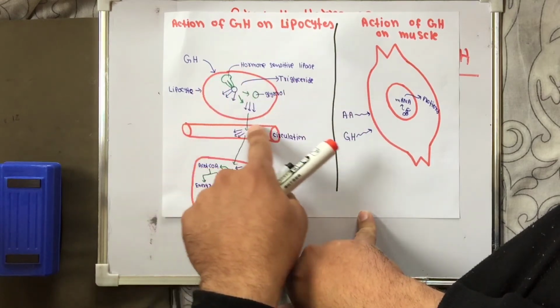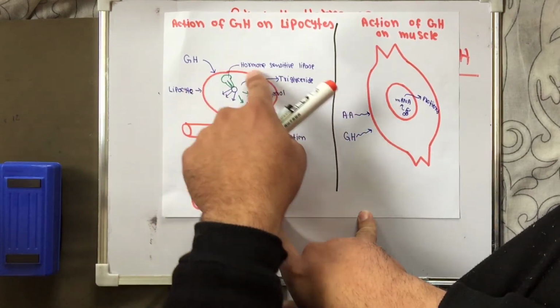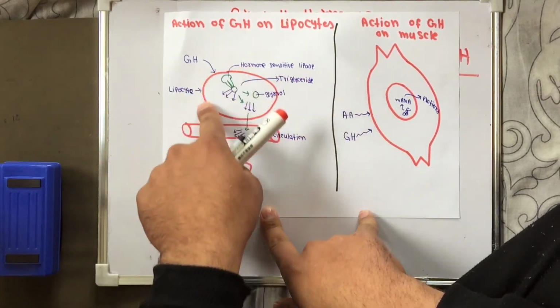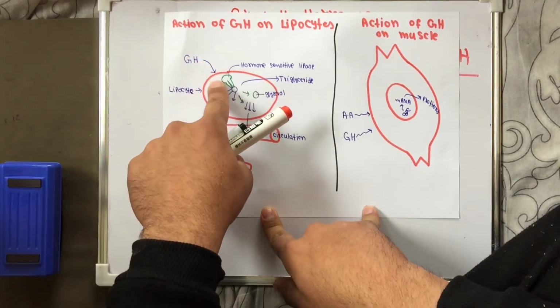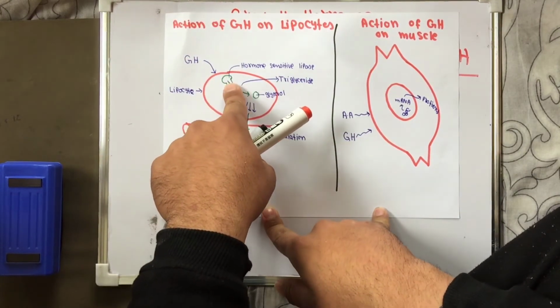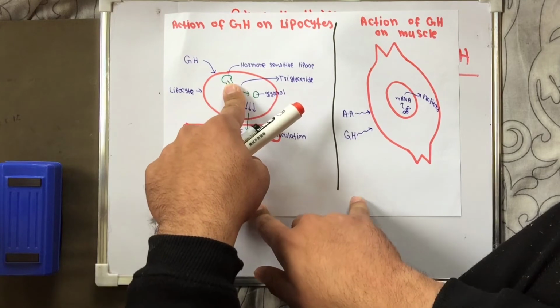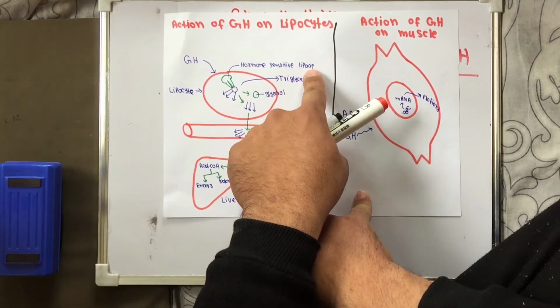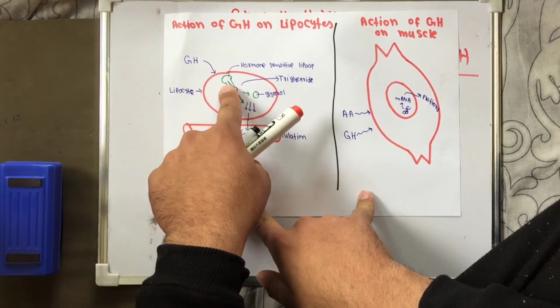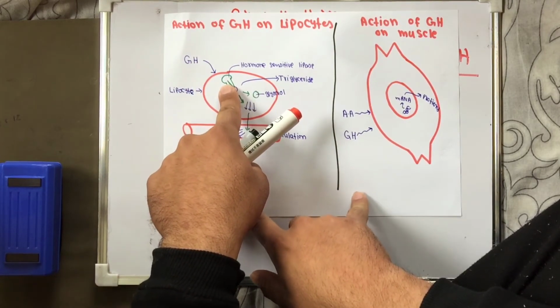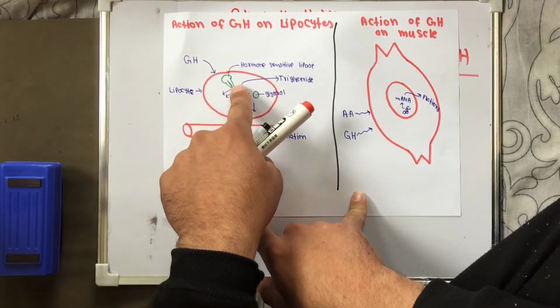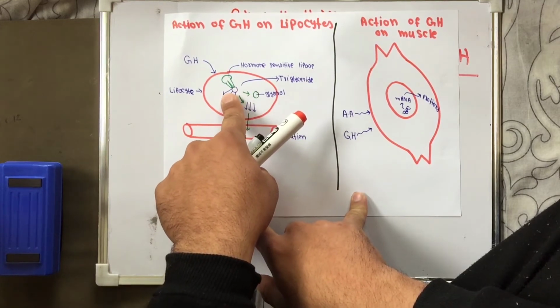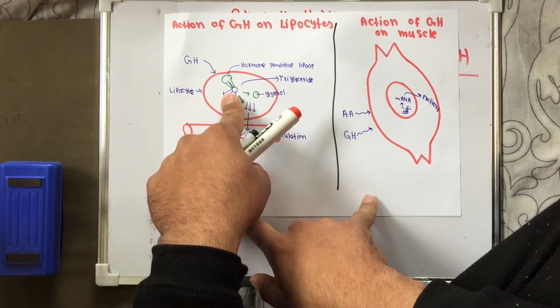This is a lipocyte, a cell containing a lot of fat. Growth hormone acts upon these lipocytes, and in the lipocytes there are enzymes called hormone sensitive lipases. When growth hormone acts, these enzymes are activated. These enzymes act upon the triglycerides present in the lipocytes.